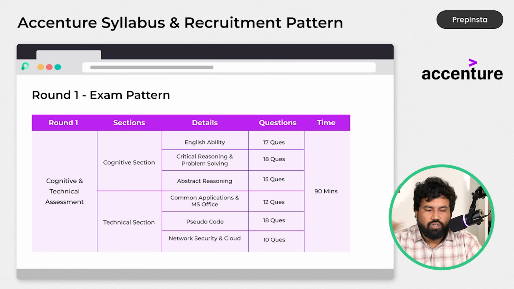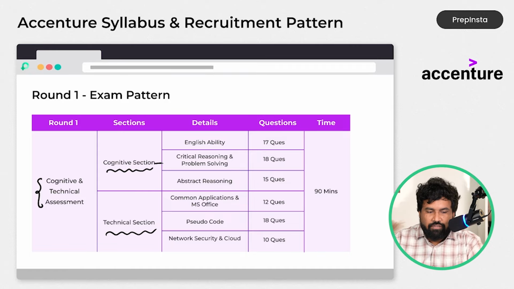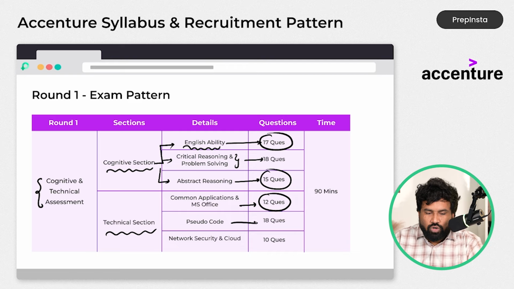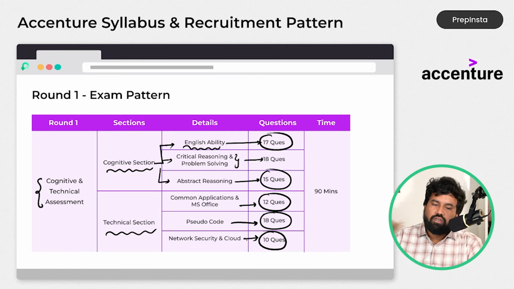When coming to the round 1 examination, that is called cognitive and technical ability, which consists of a cognitive section and a technical section, further divided into parts. English ability has 17 questions. Critical reasoning and problem solving has 18 questions. Abstract reasoning has 15 questions. Common applications and MS Office has 12 questions. Pseudocode has 18 questions. And cloud and networking has 10. In total, if you add them, it will be 90 questions.